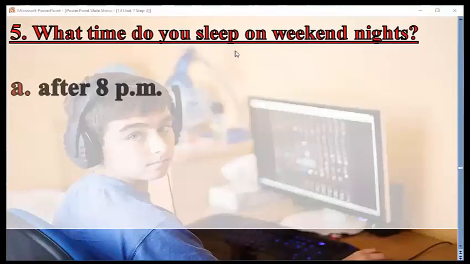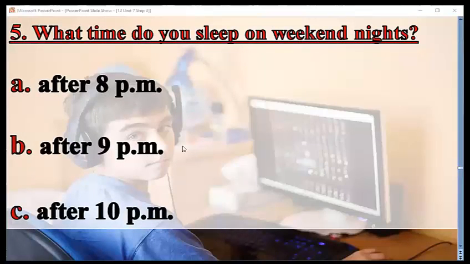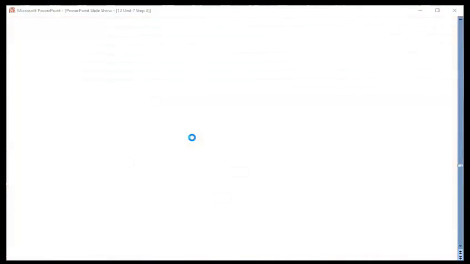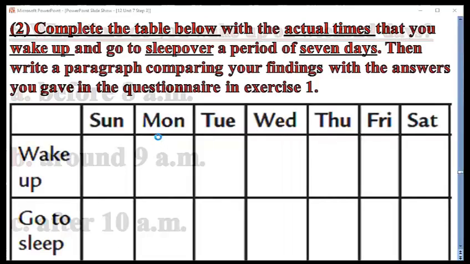What time do you sleep on weekend nights? After 8, after 9, after 10. You have 3 answers. At the weekend, what time do you sleep? I think most of you stay up late at the weekend, so they may sleep after 10 p.m. Here we have, what time do you wake up on weekend days? You have 3 answers also: before 8, before 9, before 10. You have to choose any one.